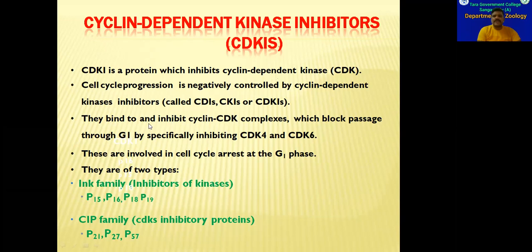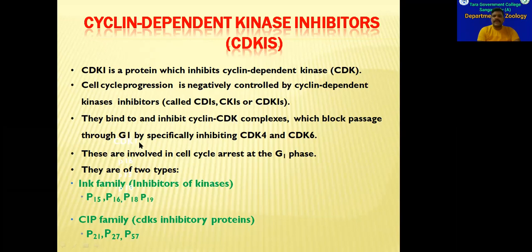They bind to the cyclin and cyclin-dependent kinase complexes. When CDKIs are bound to cyclin and CDK complexes, they will block the activity of the CDKs. So the CDK enzyme activity will be inhibited when these CDKIs are bound to this complex.